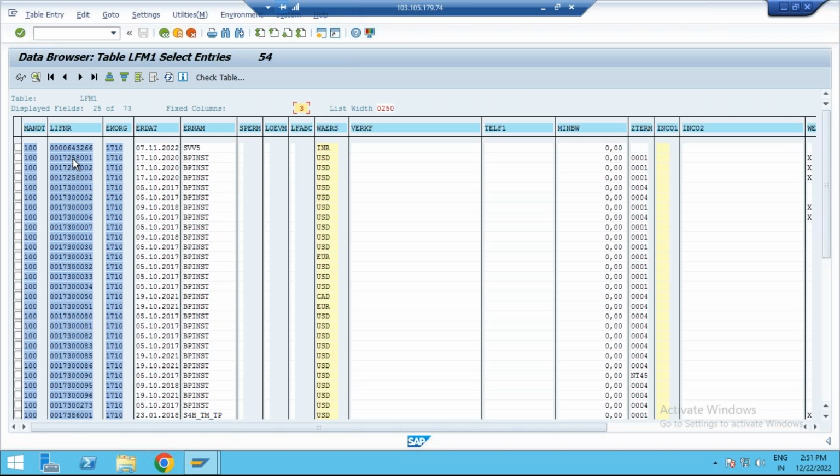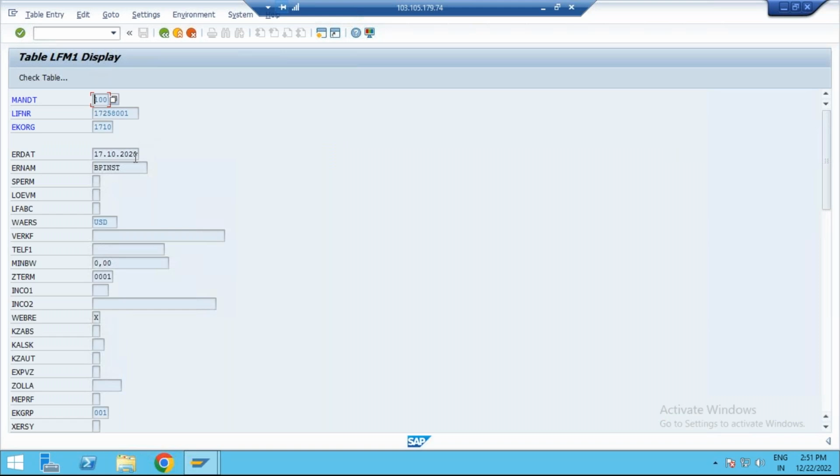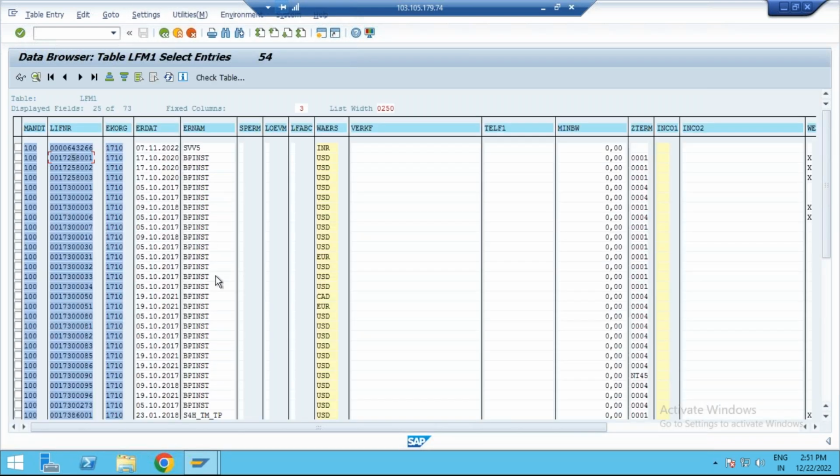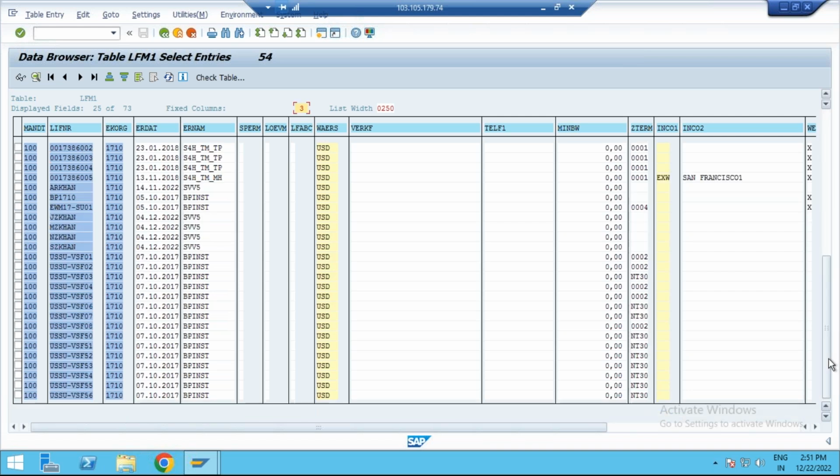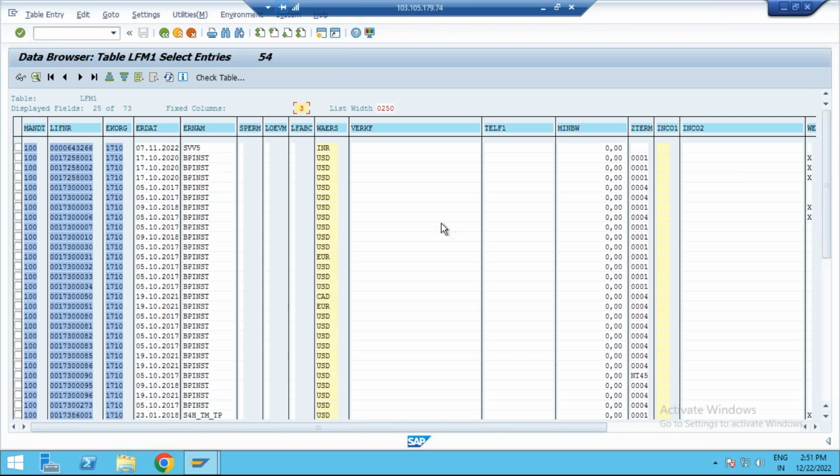This is the purchase organization, and this is the vendor, the Lifnr. This is my vendor code here, 1725. This is the Lifnr, the vendor you can take. I have so many vendors in this purchase organization, so any one vendor you can take. I'm just taking the latest one we created, 2022. I created this vendor, but the currency here is INR.